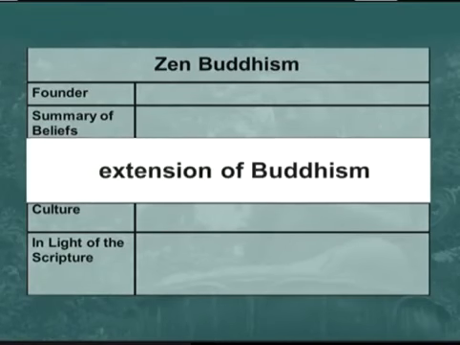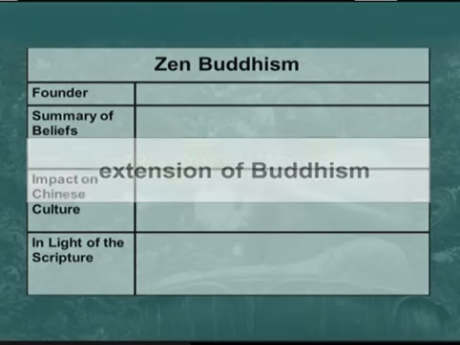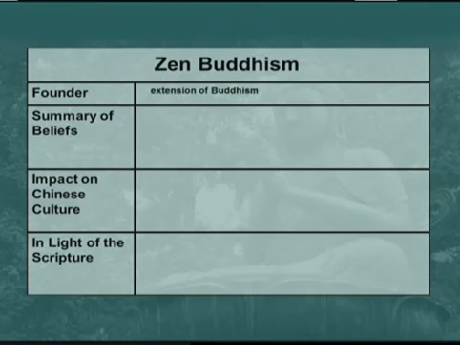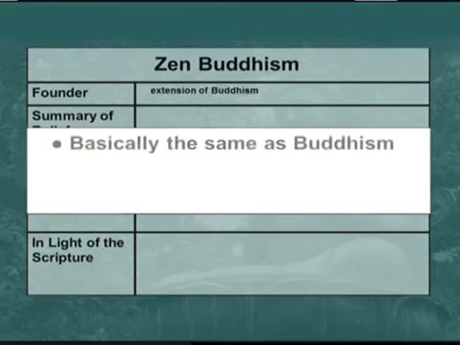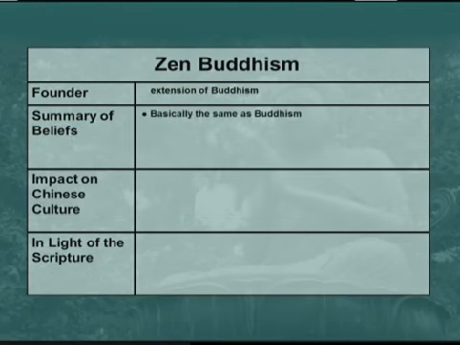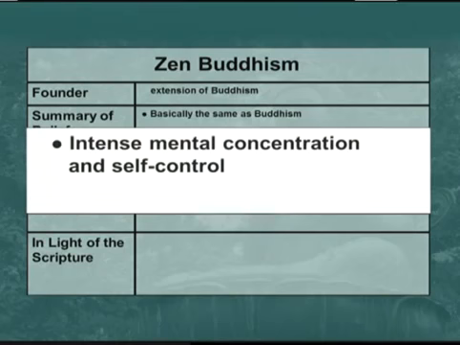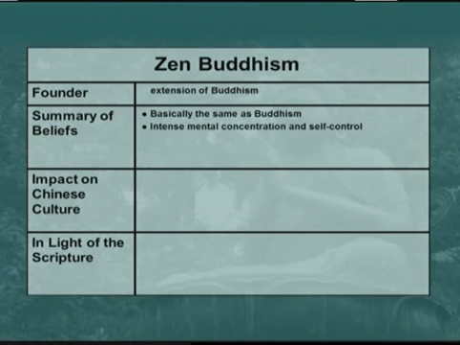Now, Zen Buddhism is basically an extension of Buddhism, which came to Japan at the end of the 12th century. Basically, Zen Buddhists have the same belief in suffering and meditation that the regular Buddhists have. But Zen requires its followers to develop intense mental concentration and self-control, spending hours, if not days, in deep meditation.